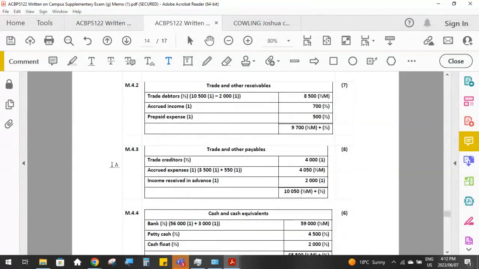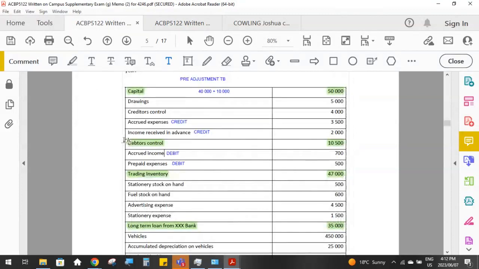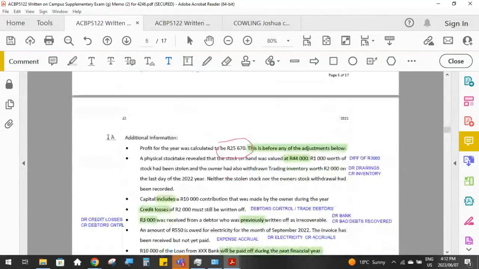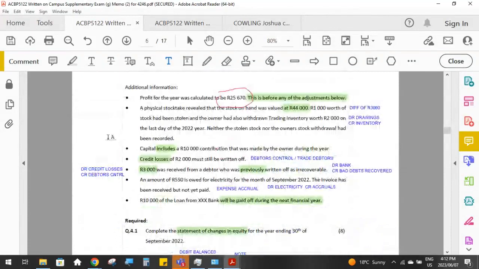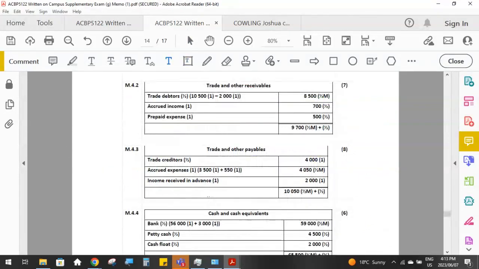Okay, so then let's go and have a look at the notes. Trade and other receivables, there's the opening balance according to the trial balance. And we have reduced that by the 2,000 Rand, the credit losses of 2,000 Rand that must be written off. We had to debit credit loss expense and credit debtors control.